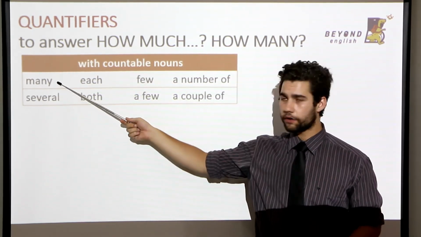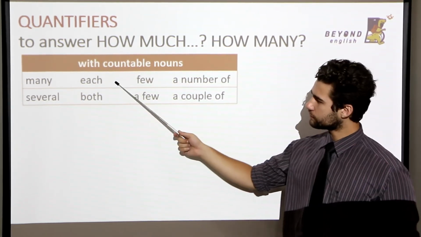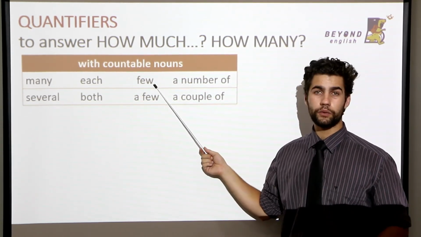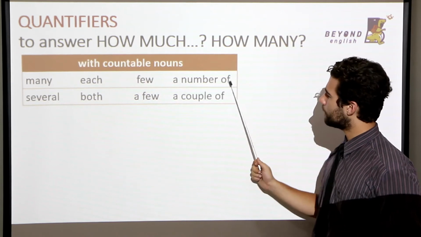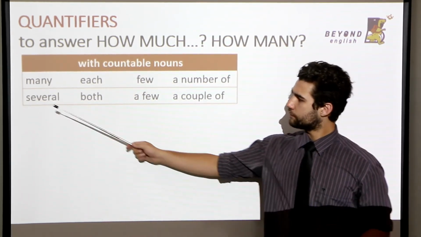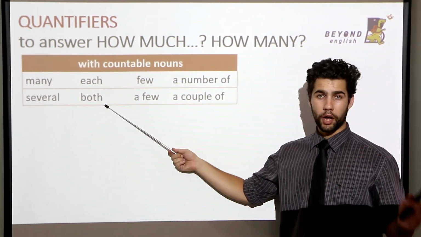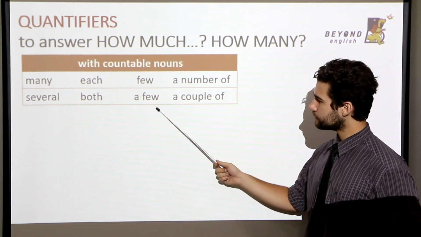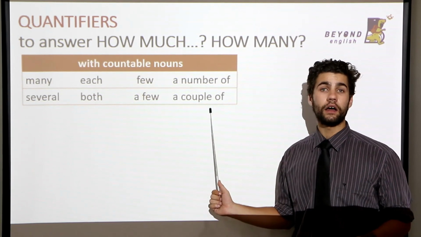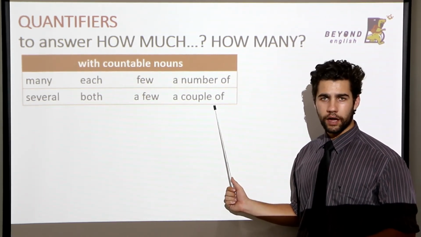So, our quantifiers here are many, each, few, a number of, several, both, a few, and a couple of.